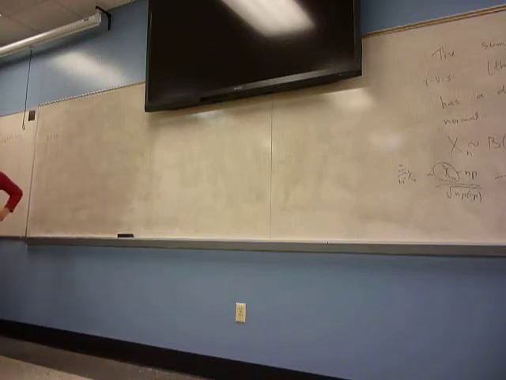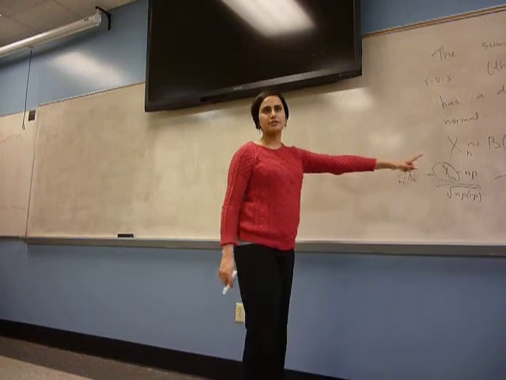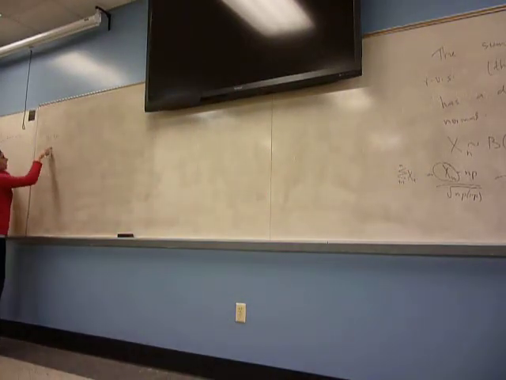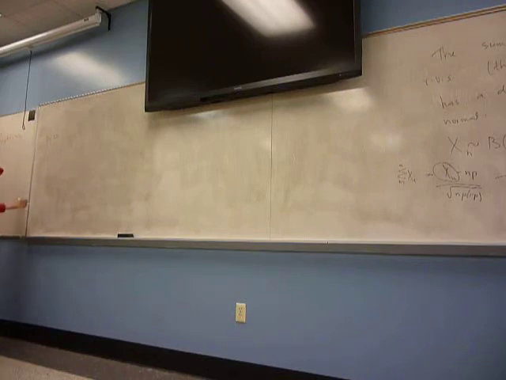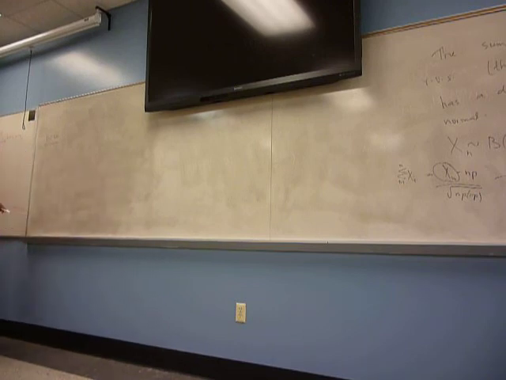If it's binomial, you check if np is greater than or equal to 5, or np is greater than or equal to 10. If it's not binomial, just check is n greater than or equal to 30 and then use the normal approximation. Even if it's less than 30, you can use the normal approximation. It may not be that accurate. So clearly when n is larger, it's better.